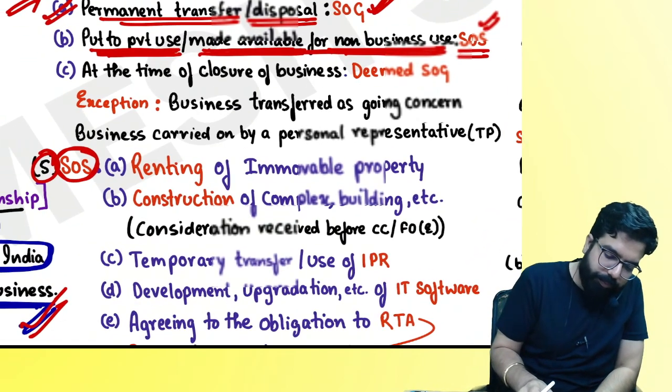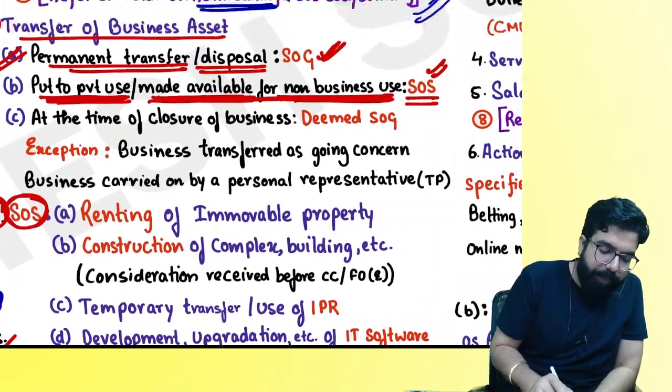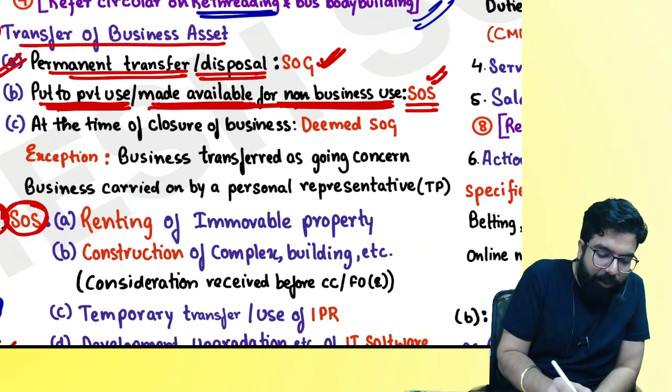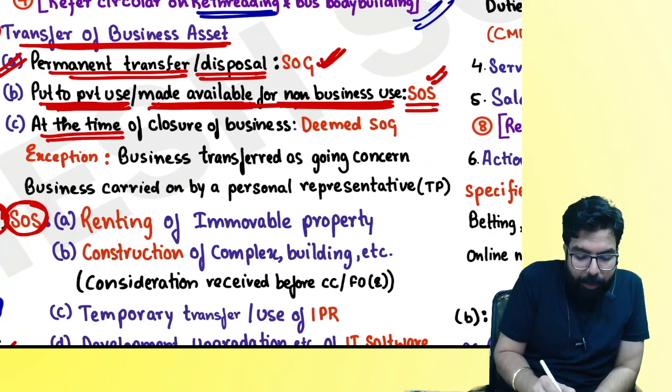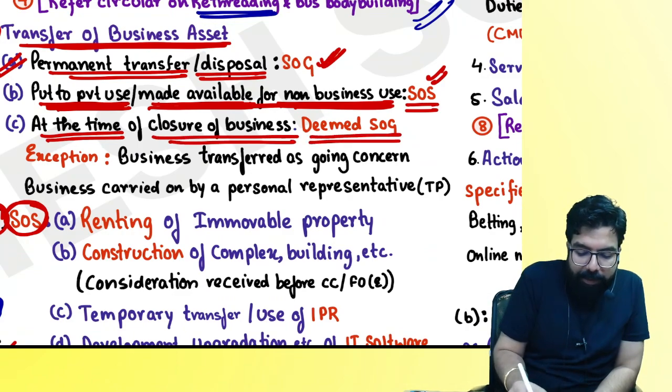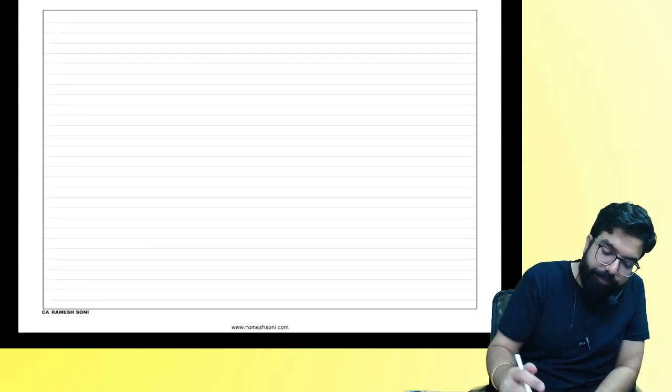Now, the next one over here. If business assets are transferred at the time of closure of business, it will always be supply of goods. People, listen.